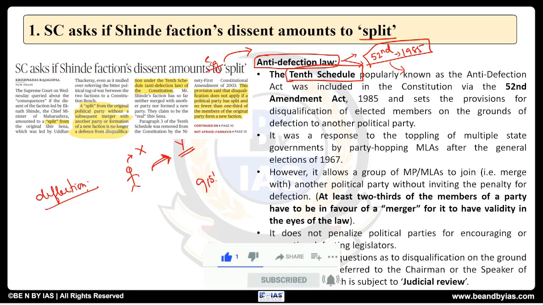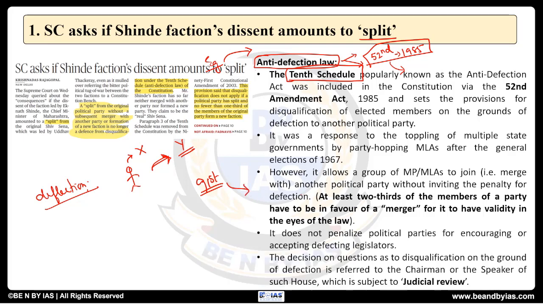Later with the 91st Amendment Act, it has been strengthened further, where they have introduced provisions for when parties merge. For example, X and Y parties are there, let's say 18 members are there in X, out of 18, 12 members are willing to join party Y. So that means 2/3 of the strength is trying to join another party, they want to merge. At such a time it does not amount to defection, and even those one third as well as 2/3 members will not be deemed as defected persons.